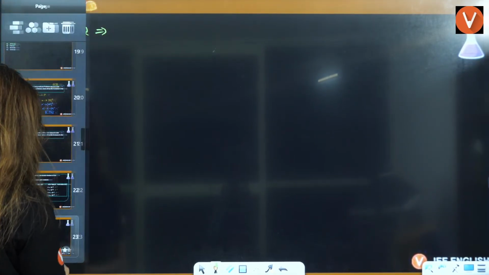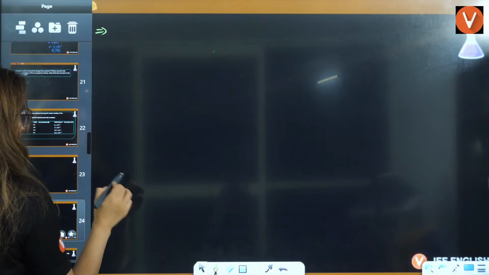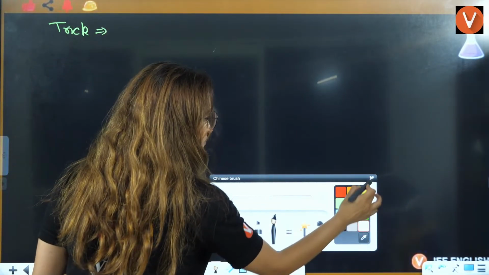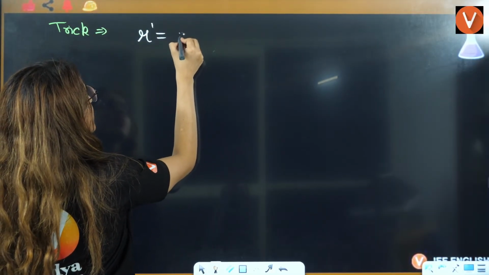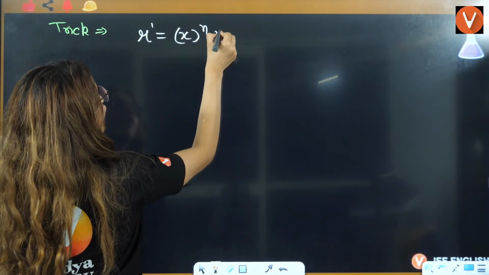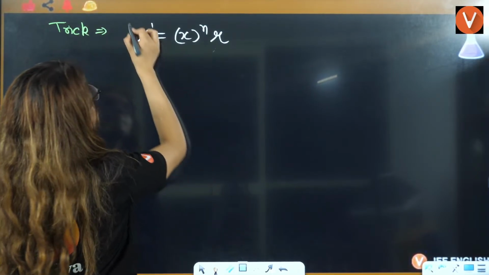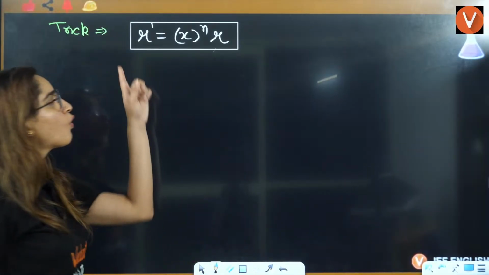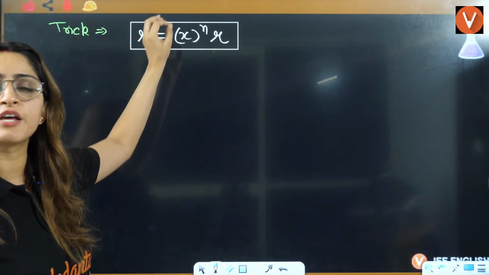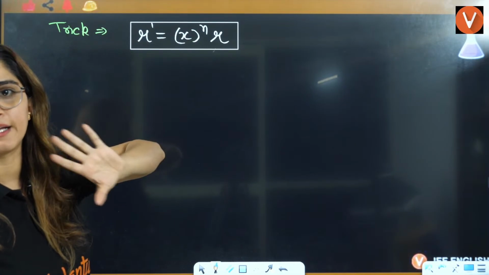So remember one thing, beta, that R dash is equal to X raised to power n of R. New rate is equal to X raised to power n of old rate.